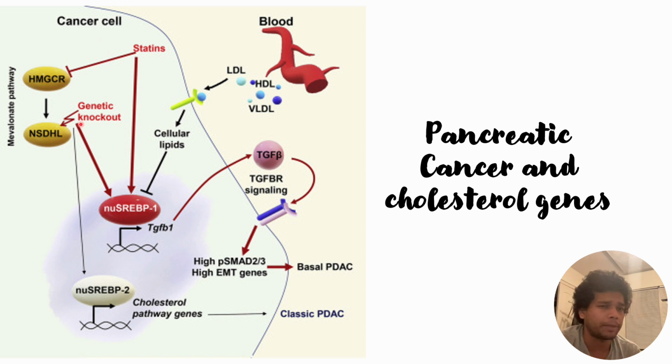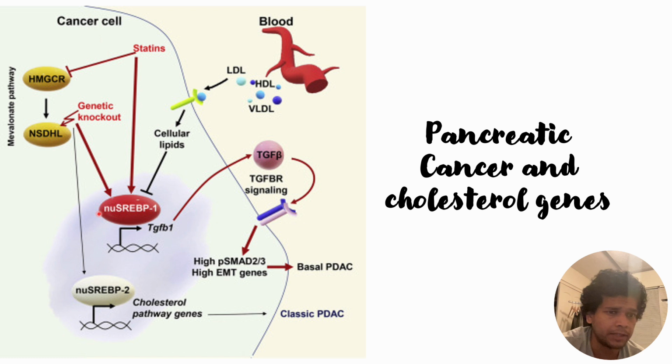Simultaneously, because of the disruption in either of these pathways, this will trigger the upregulation of TGF beta 1 related genes, and these genes will lead to the release of TGF beta cytokines. These will interact with the receptors and finally trigger the SMAD2 SMAD3 pathway. In other terms, it will upregulate the EMT, epithelial to mesenchymal transition, related genes, and this will cause the basal PDAC, or the metastasis of the PDAC.